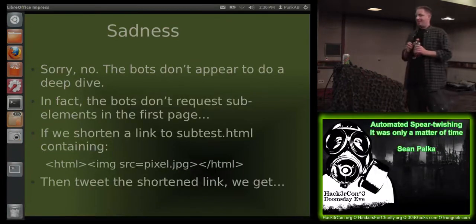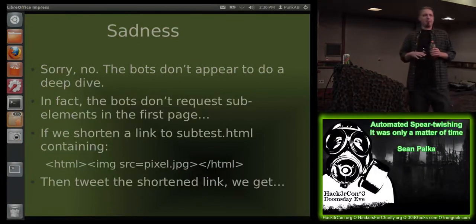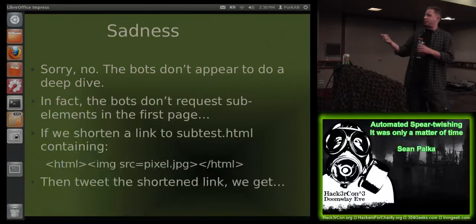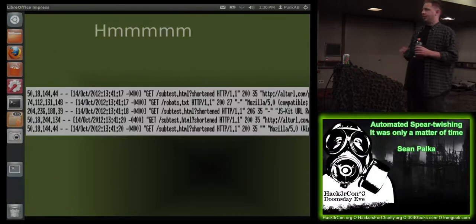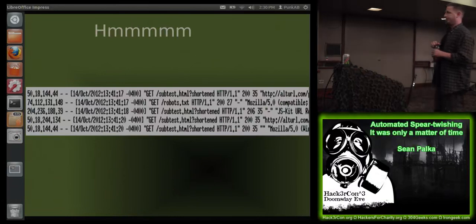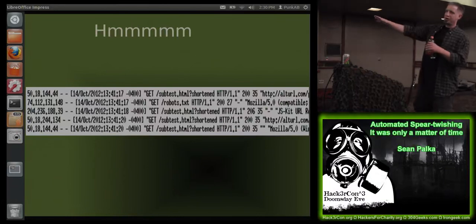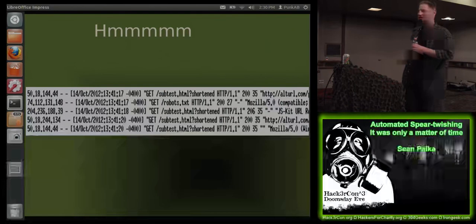What we found was that the bots don't appear to do a deep dive on these resources that you're shortening to. So if I shorten a URL to some page, subtest.html, and we have the following HTML source, where it's just an image. We shorten a link to that, post it on Twitter, we automatically get responses. But these are the kinds of responses we get. And the question mark shortened, that's me. I put that in there just so I could sort it easier in the logs.